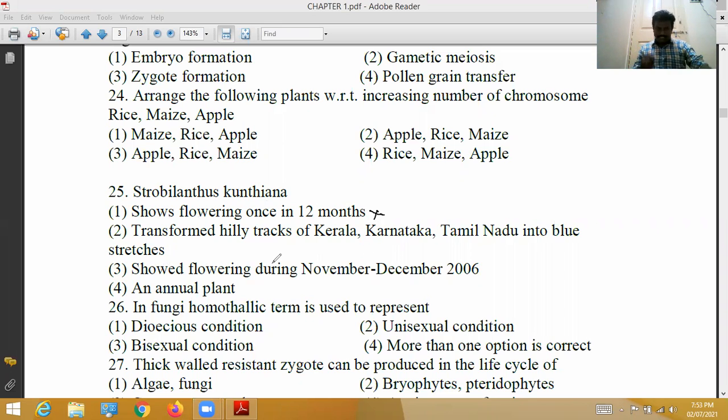If it is located on a hill area, it seems blue, so it is the correct option. It is not an annual plant, it is a perennial plant. So the correct option is 2.